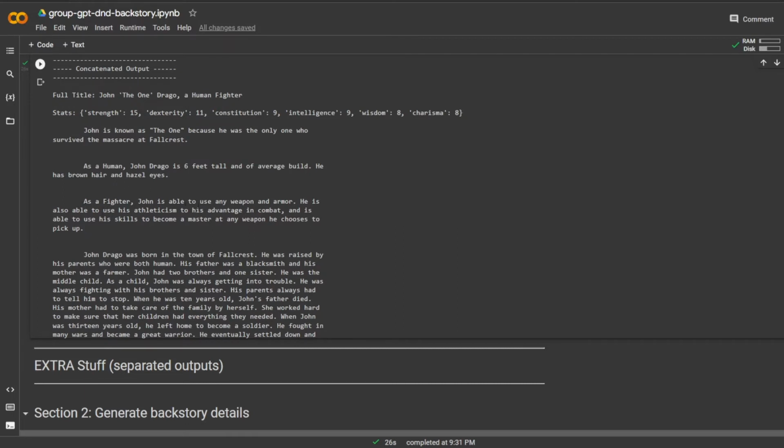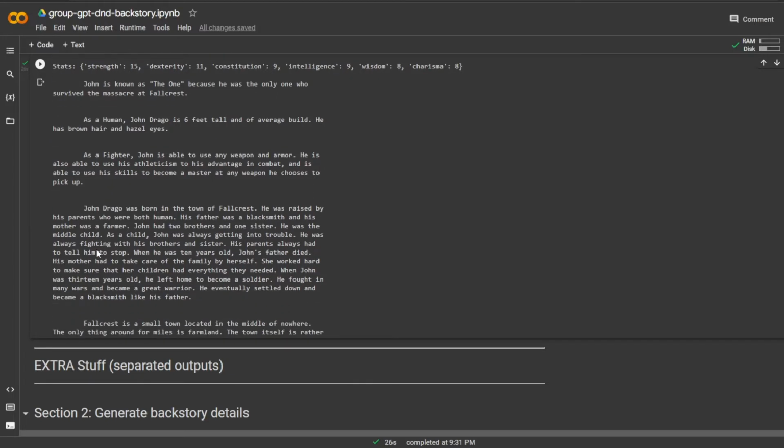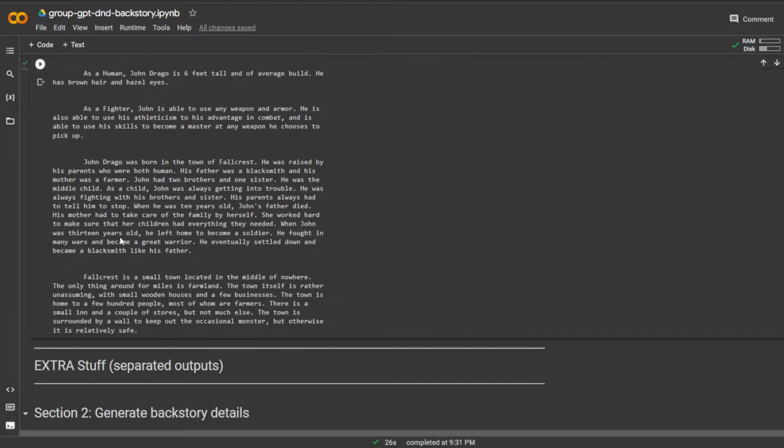As a fighter, John's able to use any weapon and armor. He's also able to use his athleticism to take advantage in combat, and is able to use his skills to become a master at any weapon he chooses to pick up. That sounds pretty cool. Looks like I'm going to be a pretty good fighter. Makes sense. So John Drago was born in the town of Fallcrest.